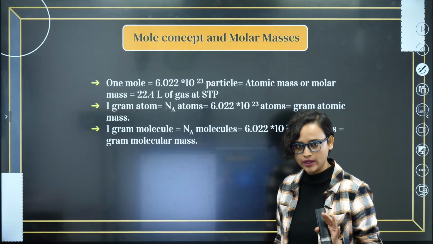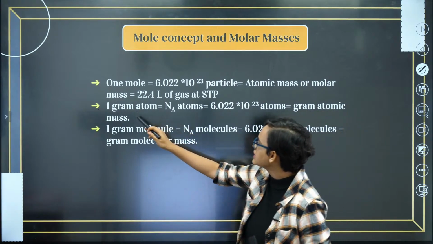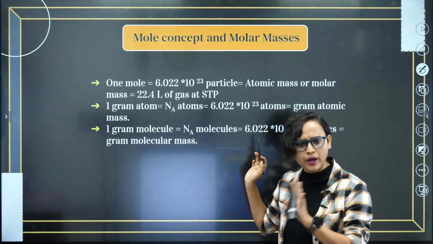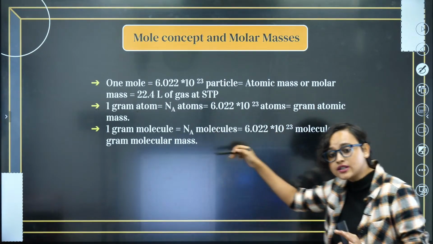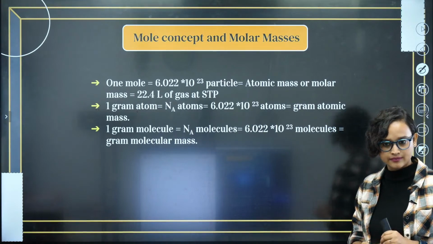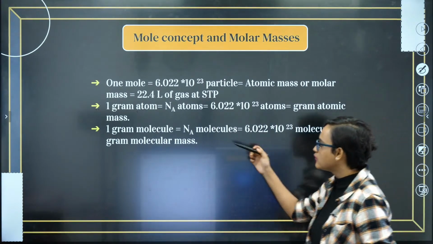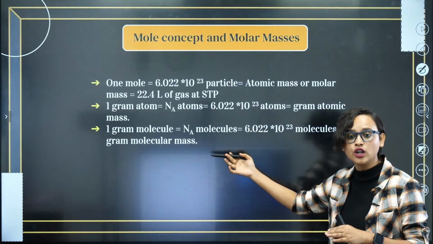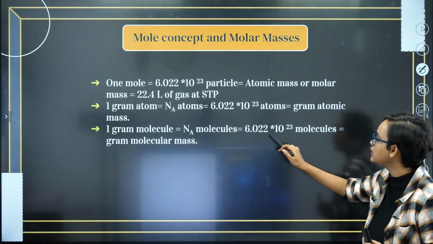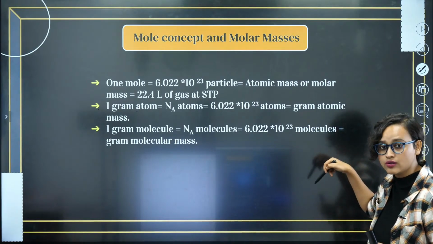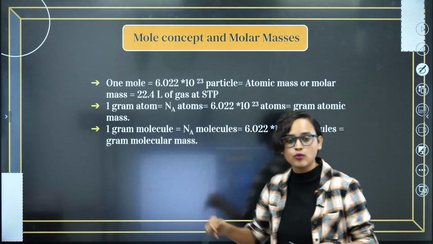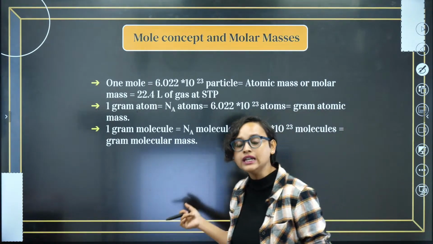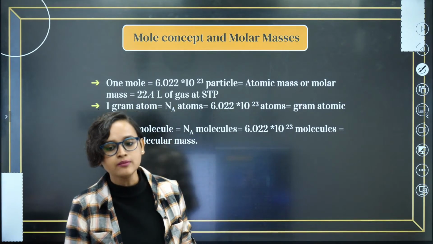Okay. Now, 1 gram atom is equal to Avogadro atoms, 6.023 into 10 to the power 23 atoms, which is also equal to gram atomic mass. Then 1 gram molecule is equal to Na, that is Avogadro molecules, that means 6.022 into 10 to the power 23 molecules, which is equal to gram molecular mass. Yes, keep this slide with you. This will be necessary for problem solving.